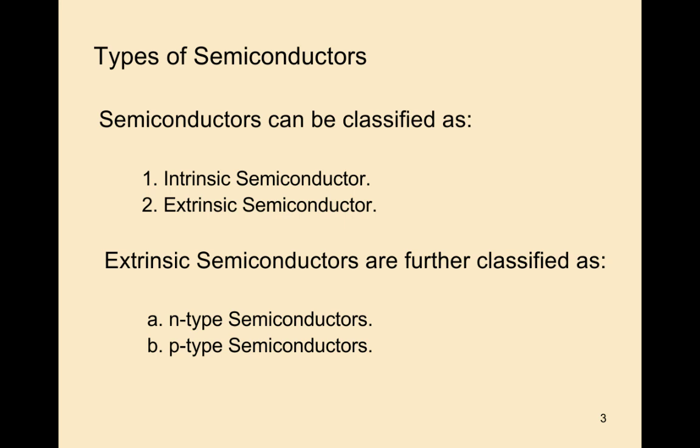Here doping takes place by means of two types of atoms. By adding two types of atoms, we get the extrinsic semiconductor. Those impurities are pentavalent atoms and trivalent atoms.